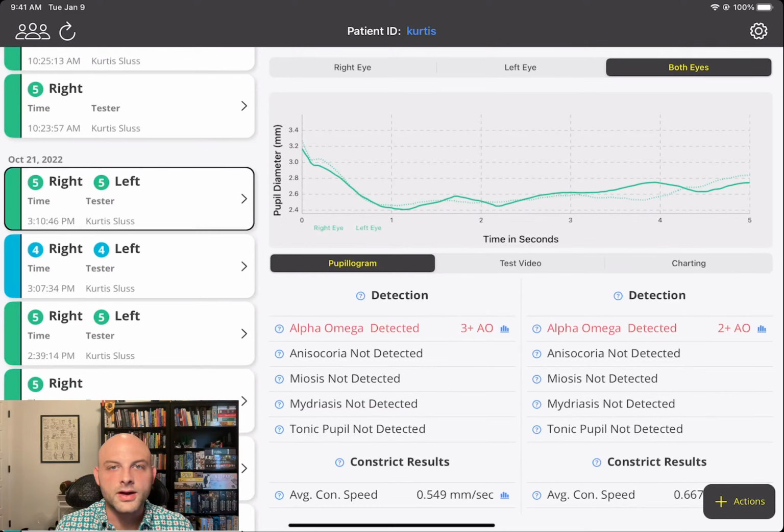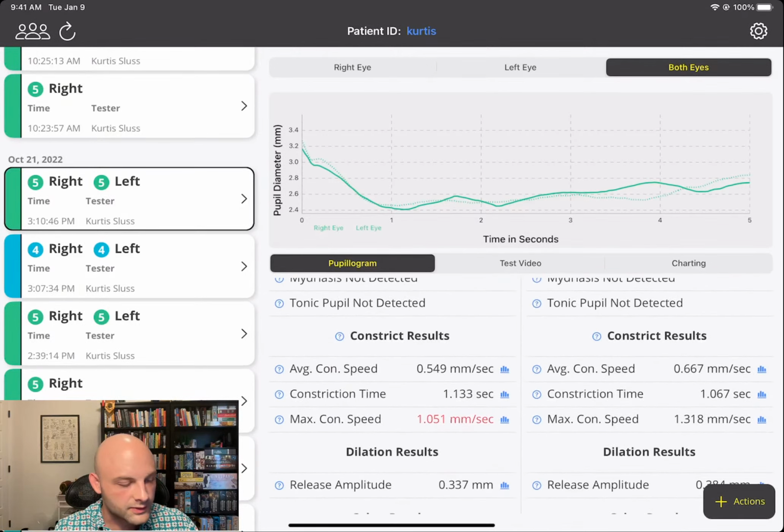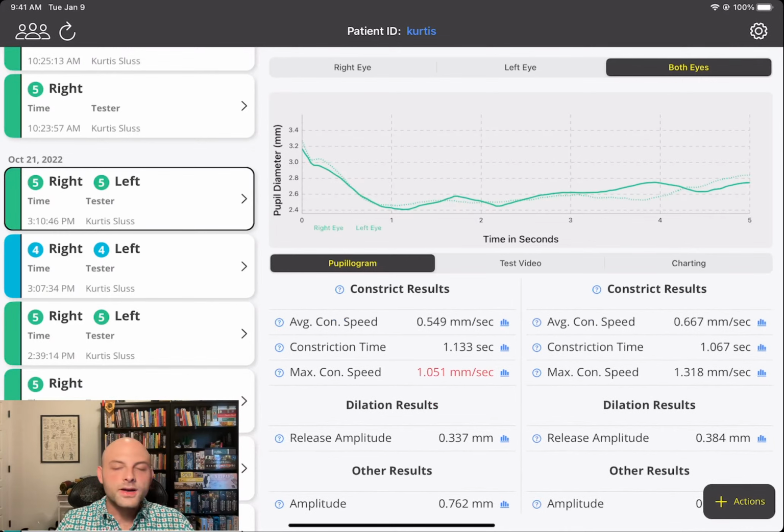Specifically anisocoria, I mean, we stick with the rigid definition of 1 millimeter difference between the eyes, which a lot of you may know that there is natural anisocoria in, like, I don't know, 20 some odd percent of the population. So here we get into the meat of what pupillometry means. These are the hard metrics that are pulled out from the pupilogram. So yeah, it's a curve, but that curve has multiple components that play a role into it.